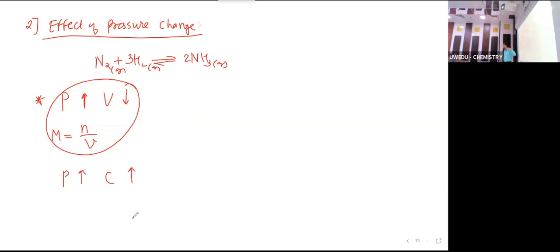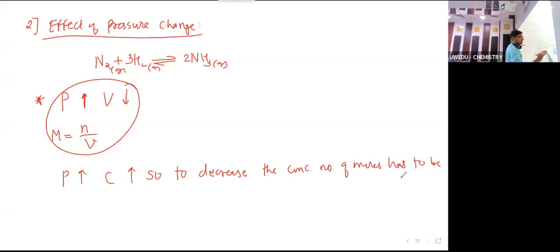Number of moles should be decreased. So what we can write? Pressure increases, concentration increases. So to decrease the concentration, number of moles has to be decreased. And that's why when pressure increases, equilibrium shifts to that direction.